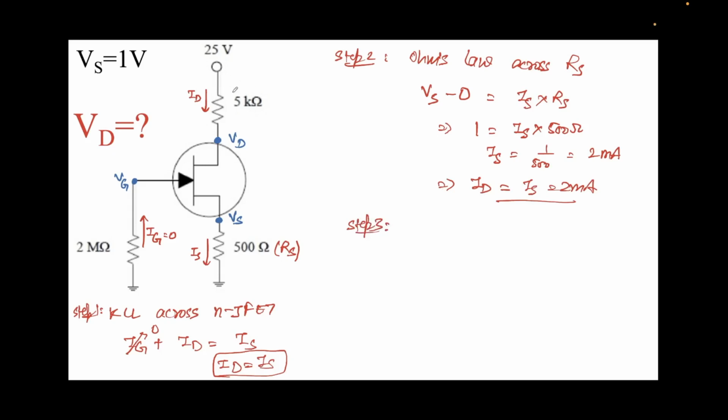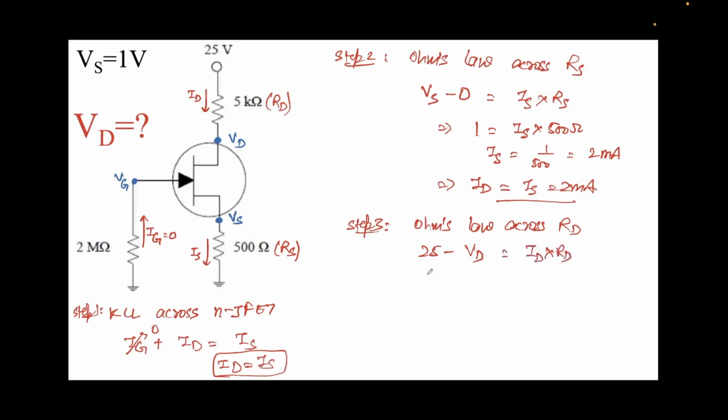This is also sometimes called the drain resistor because it's connected to the drain, and let's call this Rd. So step 3 is Ohm's law across Rd. So we'll write that. It's 25 minus Vd. This is the voltage drop across Rd. You see, 25 minus Vd equal to Id times Rd.